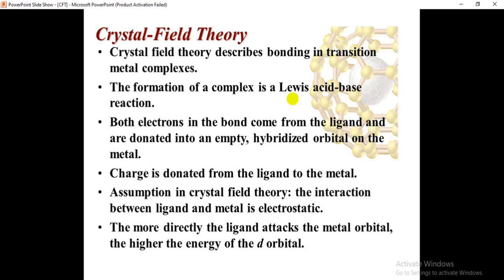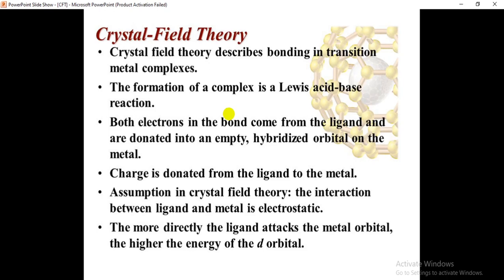The formation of a complex is a Lewis acid base reaction means here the formation of complex means the ligand can approach the metal, isn't it? The ligand can approach the metal and the interactions or repulsions can take place, by donating the lone pair of electrons by the ligand and by accepting the lone pair of electrons by the metal ion. Is it clear for you?